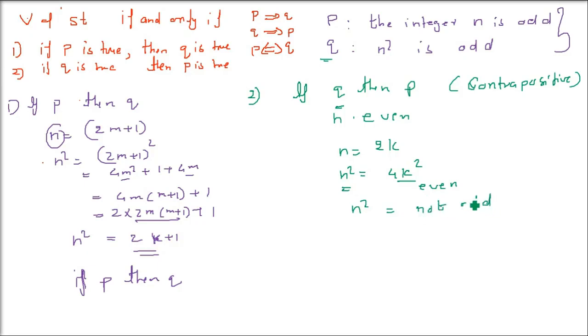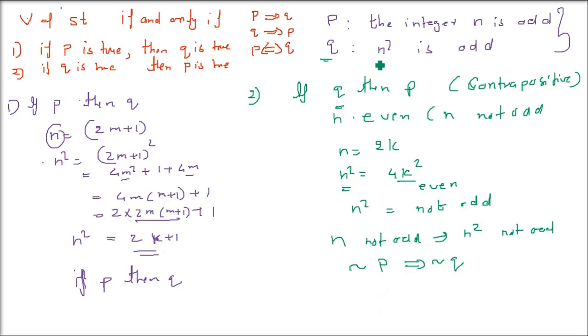When we started with n is not odd, that is, n is even, n square is not odd, that is, n square is even. So when we said n is not odd, we actually implied n square is not odd. That is, if n is even, n square is even. Or, equivalently, if n square is odd, then n is odd.